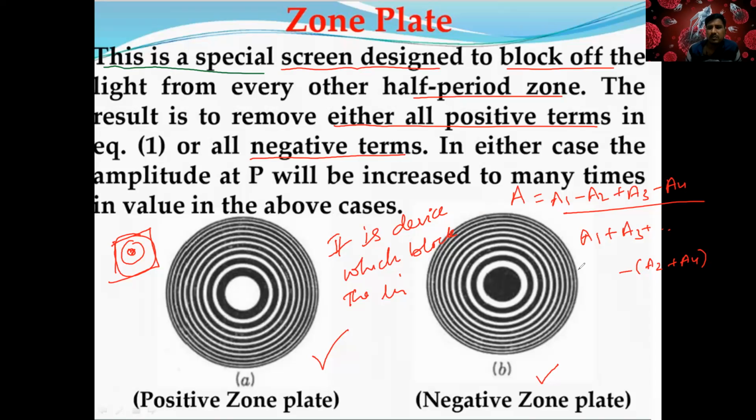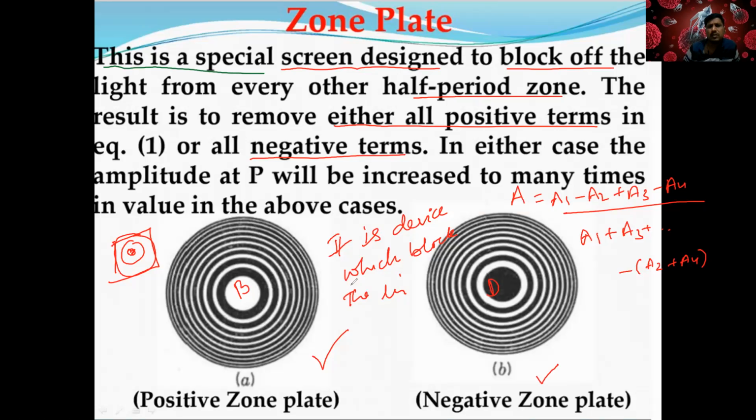Dark in negative. Yes, correct. Gautami, it's good. Central maximum is different. What is that? You have to understand the physics here. So here the central maximum is white, bright, here dark. This is the difference. If you are thinking this is positive, this is negative because it is alternate, right?